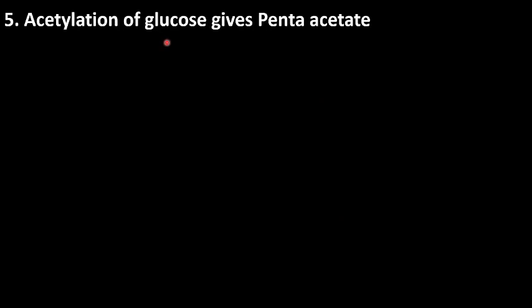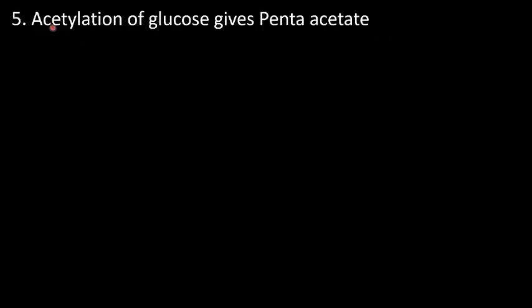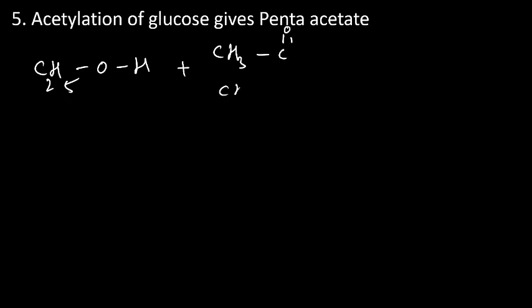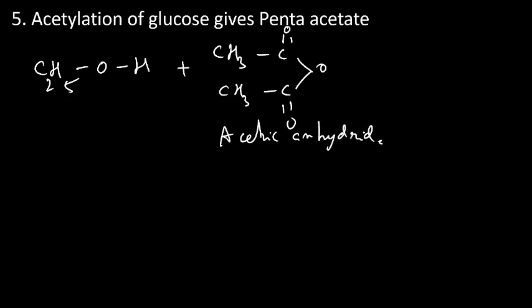Acetylation of glucose gives a pentaacetate product. First of all, let us try to understand what acetylation is. Acetylation means adding an acetyl group. This is C2H5OH, ethyl alcohol, plus CH3C=O, CH3C=O, O. This is acetic anhydride.